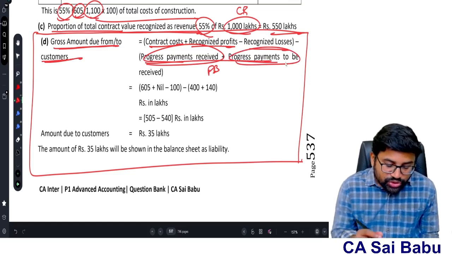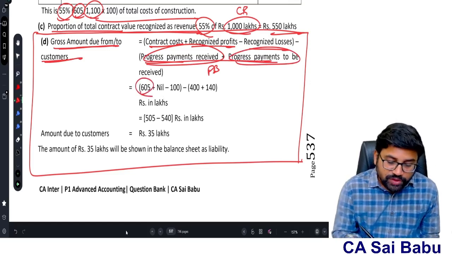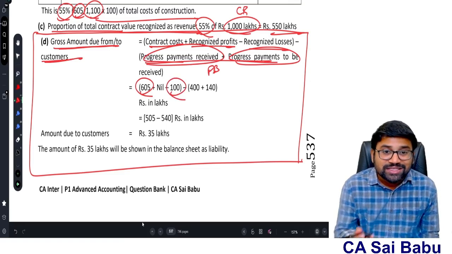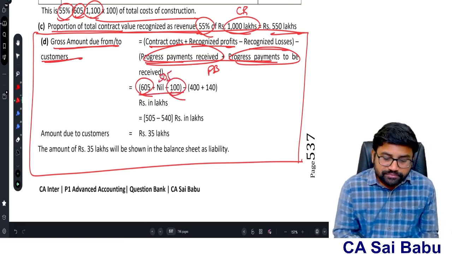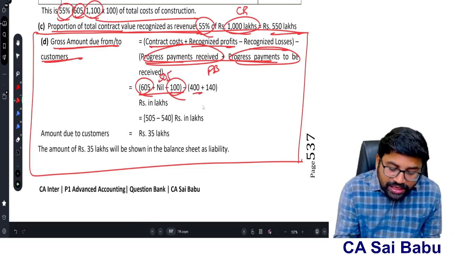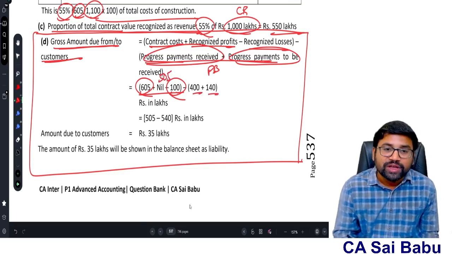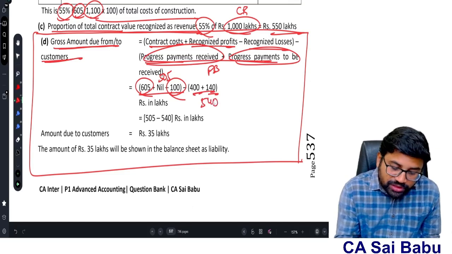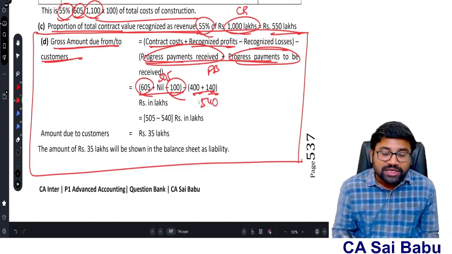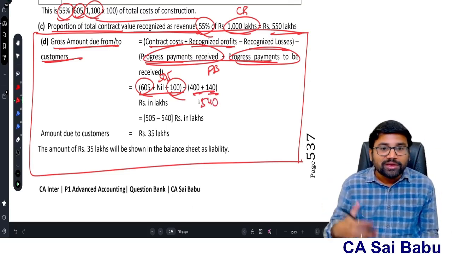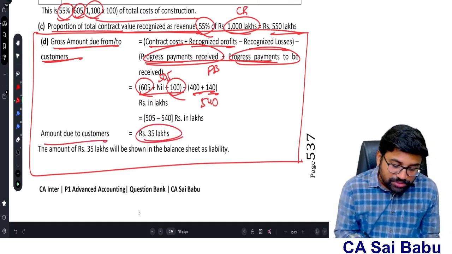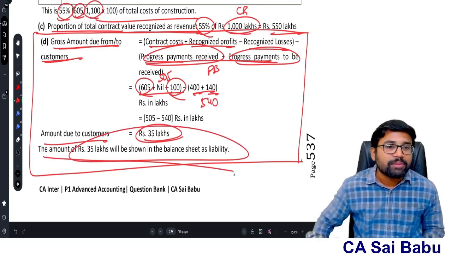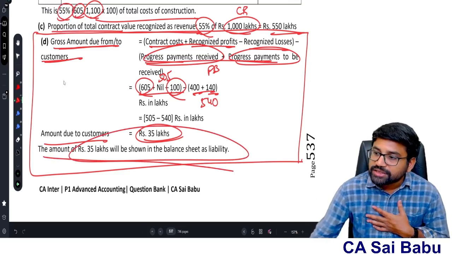Add these two. So in this case, the cost incurred is 605. Loss is there, minus 100, because this is not going to be recovered. So therefore 505 is the work done. But how much is the billing? Amount received 400, yet to be received 140. So progress billing is 540. So 505 versus 540. I did a work of 505, but I billed 540. Therefore 35 lakhs is the amount due to the customer. This has to be shown as a liability in the balance sheet.